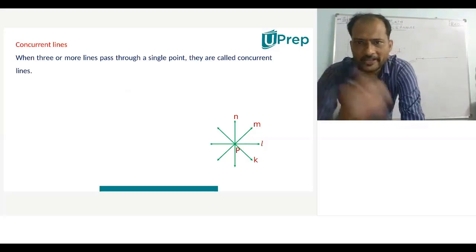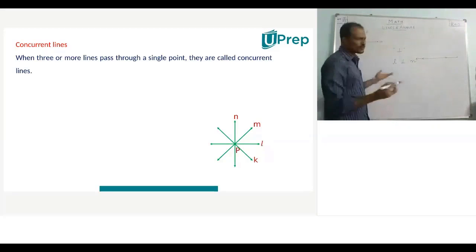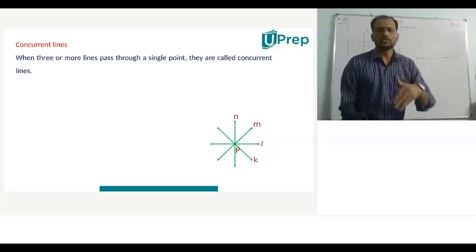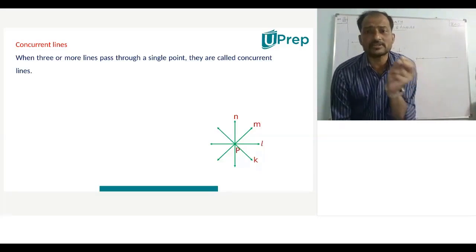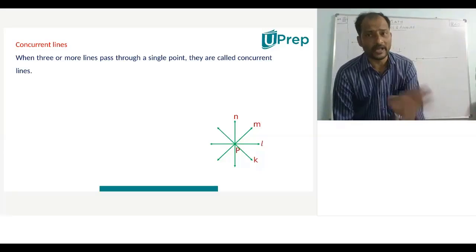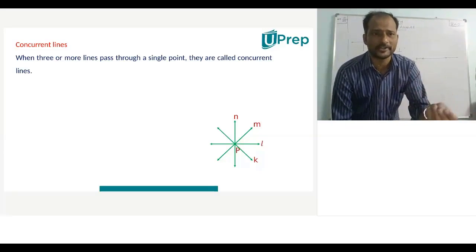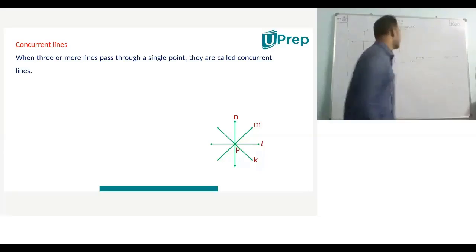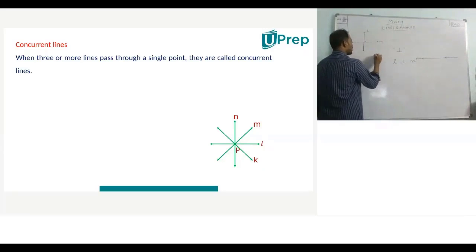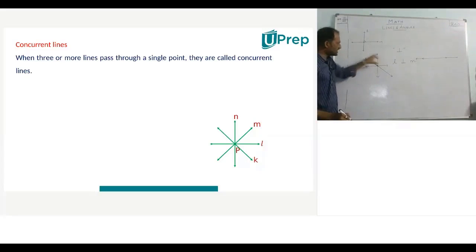Next, concurrent lines. As we just discussed, concurrent lines are two or more lines which pass through the same point. Here, I will draw a picture of concurrent lines. Two lines are there, and now I have drawn a third line. And these three lines pass through a single point. Now, these three lines are called concurrent lines.